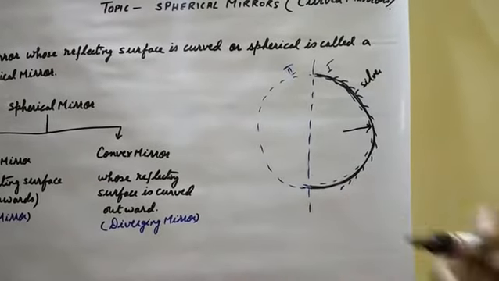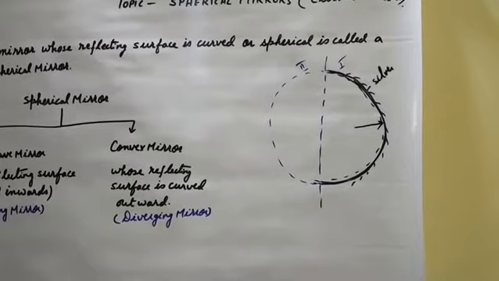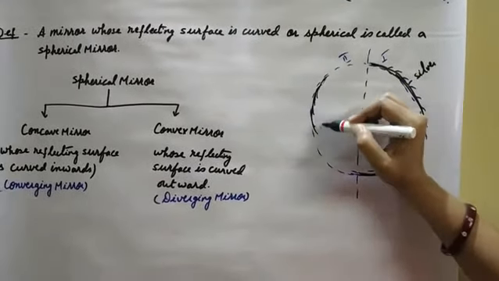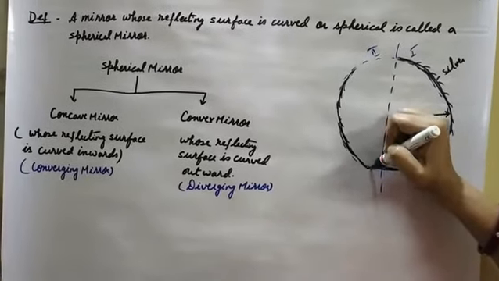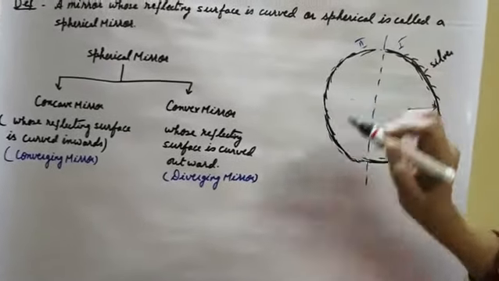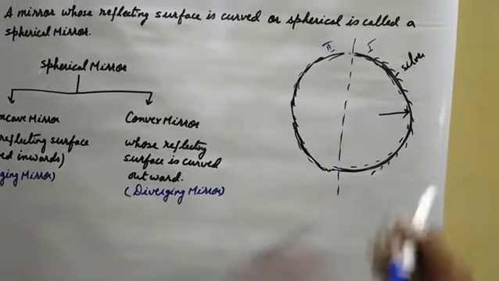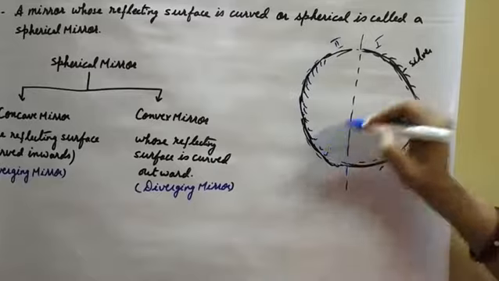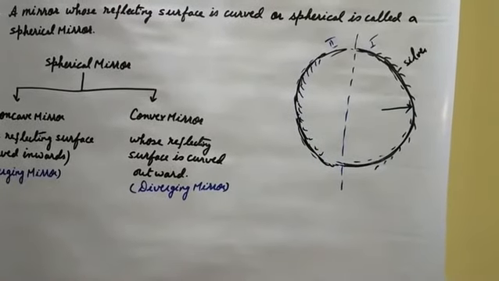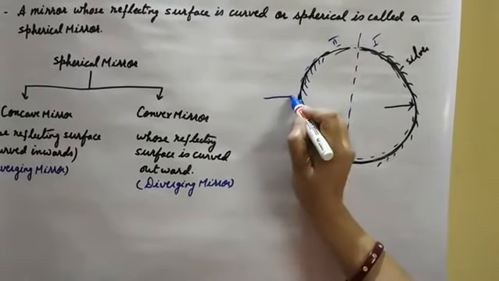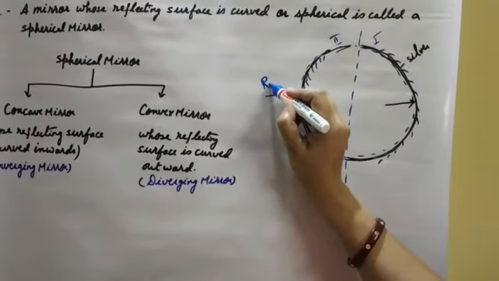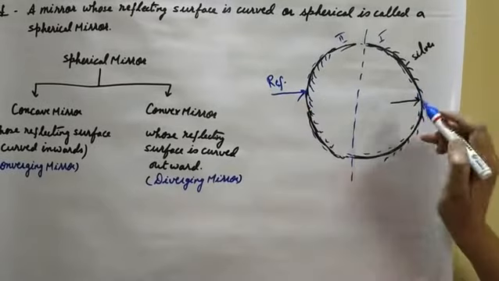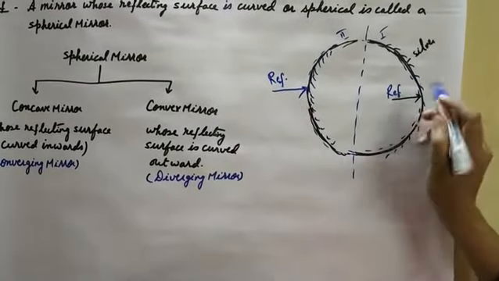Now in the second case, if we do the silver coating inside, and to protect this silver coating we have done the paint over it, the reflection will take place from here. Reflection will take place from the outward bulging portion in one case, and from the inward side in the other.